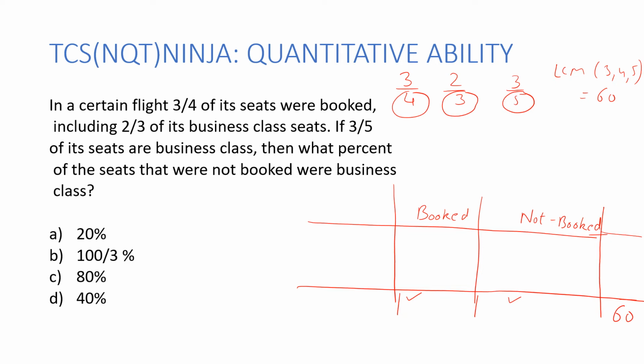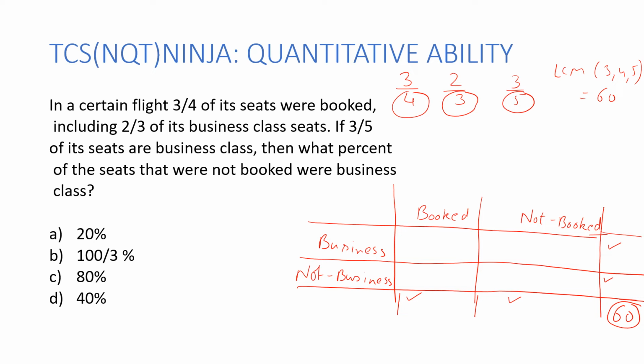The other division they are making is based on whether the seats were business class or not business class. So I'll draw another line over here, and I'll say, okay, some of the seats were business class, and some of them were not business class. Okay, so total business class seats would be over here and total not business class seats would be over here, and when I sum them up, they should also come to 60.